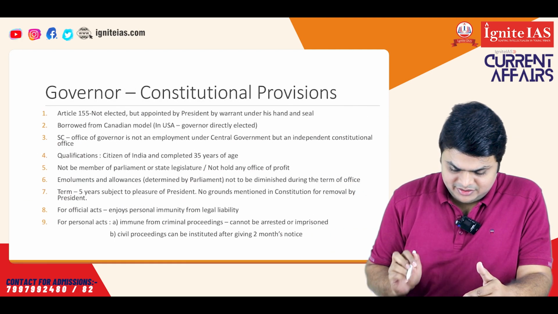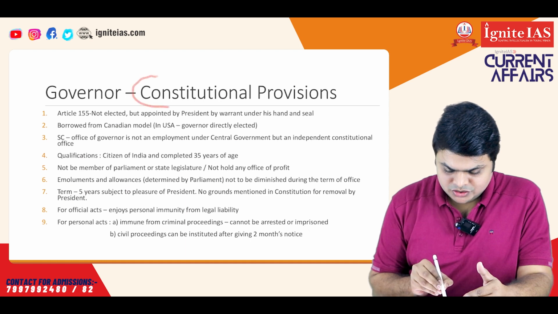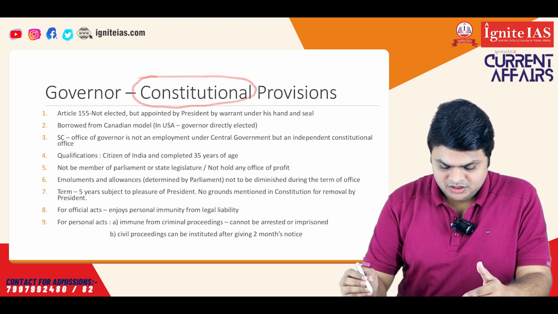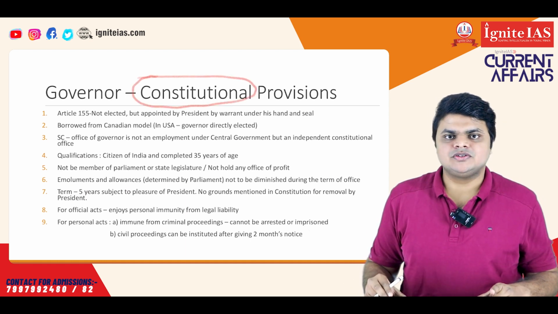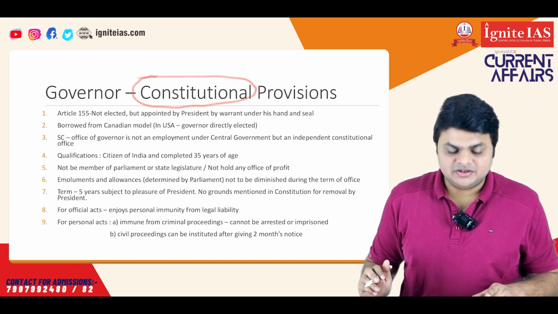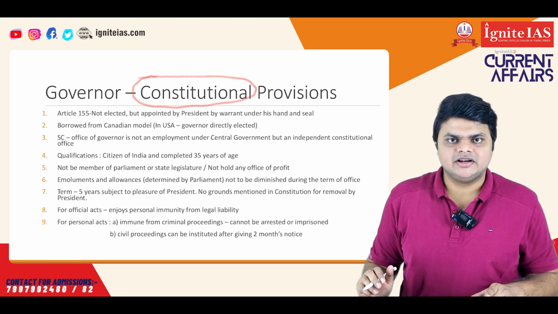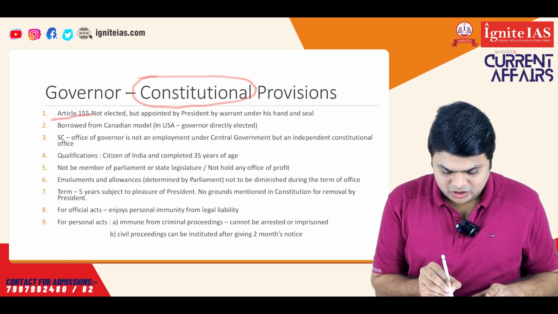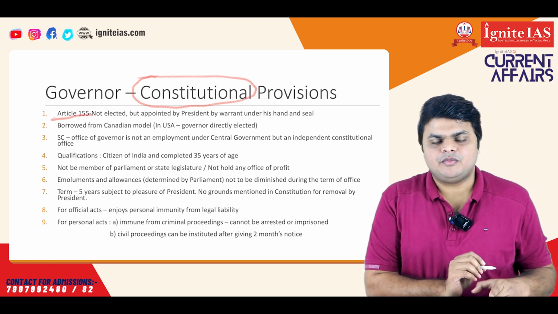Moving on, let's first discuss the basic constitutional provisions regarding the governor. This is the main area where prelims questions come, so we need to discuss this in utmost detail. First is the appointment of governor. Article 155 talks about how the governor will be appointed.